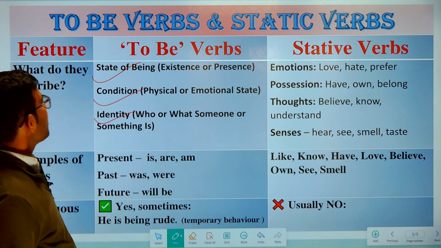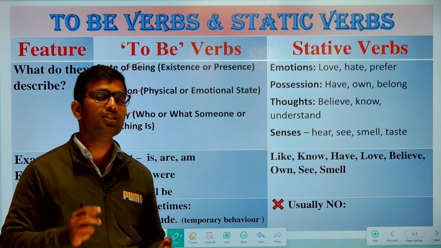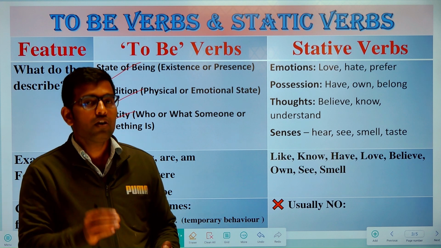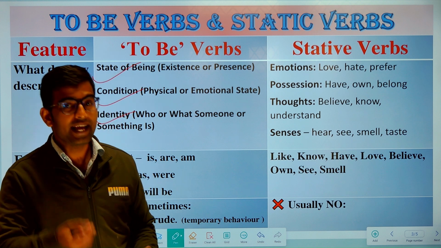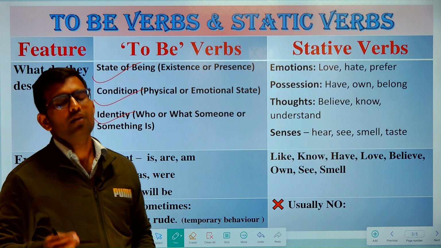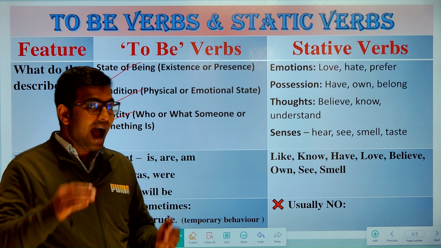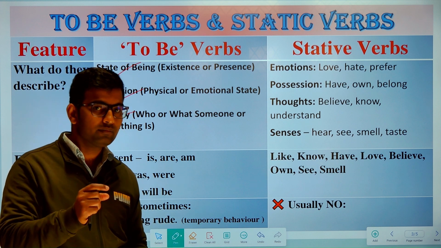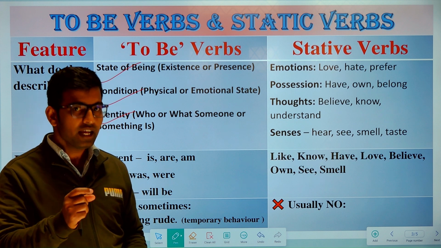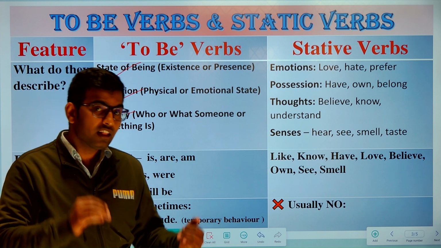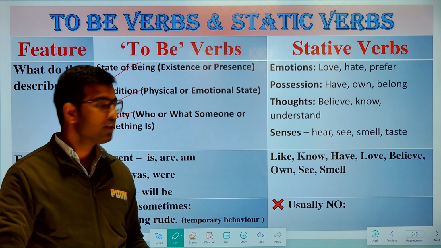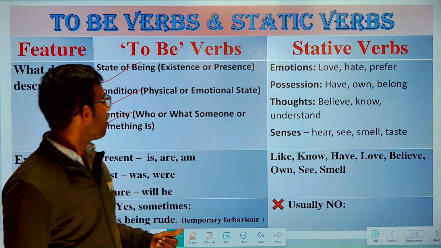At first, state of being. So what does it mean by state of being? State of being means someone's or something's presence or existence, right? Example, I am in Haldwani. Here the word am, a to be verb, shows my presence in Haldwani right now, at this time, right? So that is state of being.